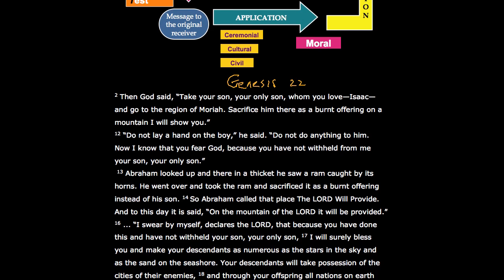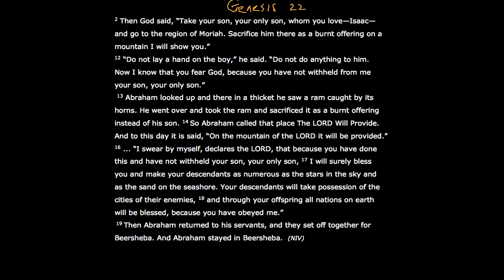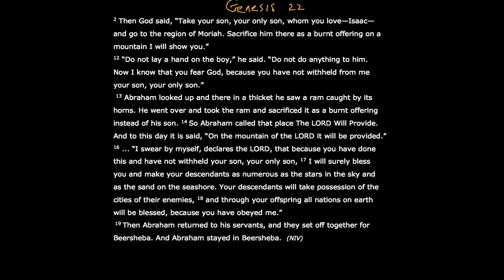So when we read Genesis 22, we can do two things at the same time. We can look for the plot structure, and we can also have a look at the main themes while we are reading that. So let us start reading. Then God said, "Take your son, your only son, whom you love, Isaac, and go to the region of Moriah, and then sacrifice him there as a burnt offering on a mountain I will show you."